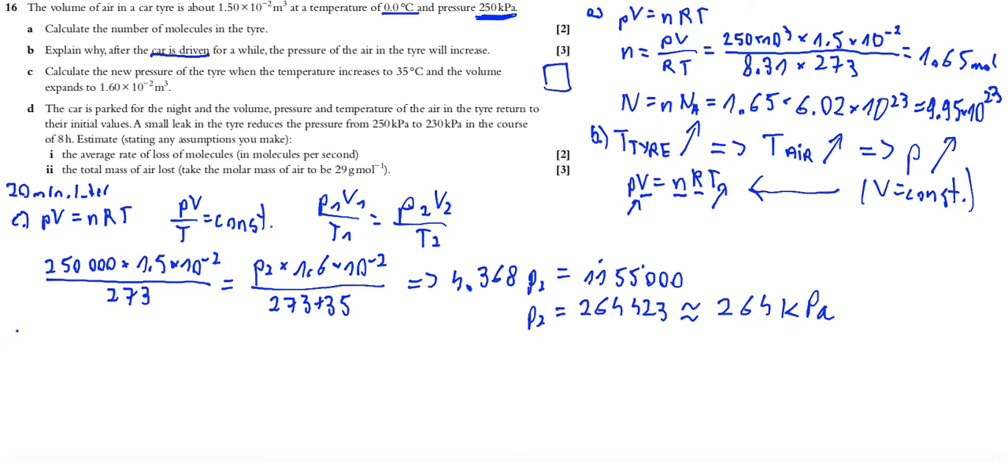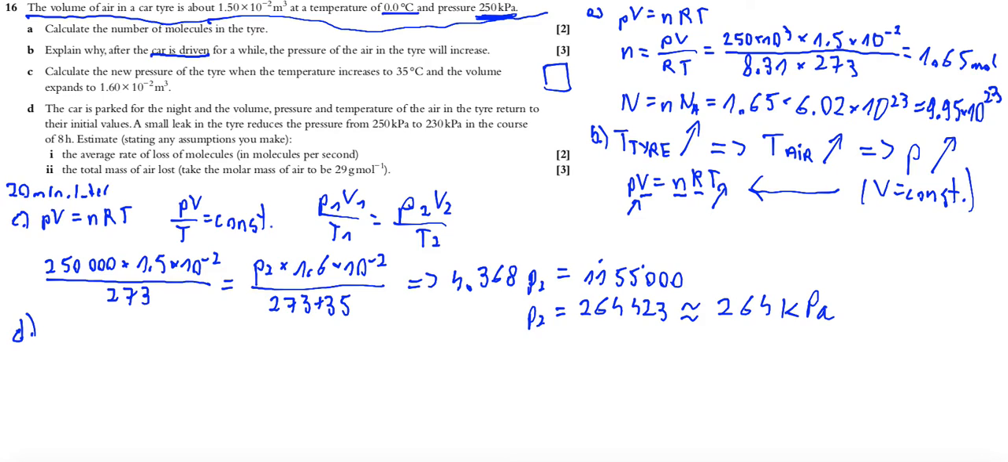Okay, D. The car is parked for the night, and the volume, pressure, and temperature of the air in the tire return to their initial values. So now we are talking about these parameters of the tire. A small leak in the tire reduces the pressure from 250 kilopascals to 230 kilopascals in the course of 8 hours. Estimate, stating any assumptions you make, the average rate of loss of molecules in molecules per second, and the total mass of the air lost.